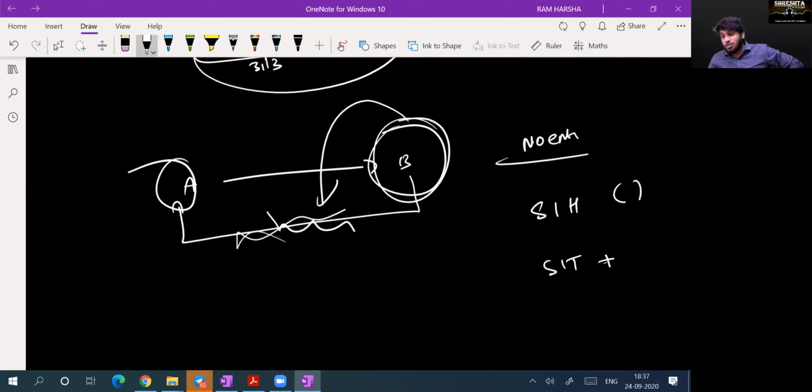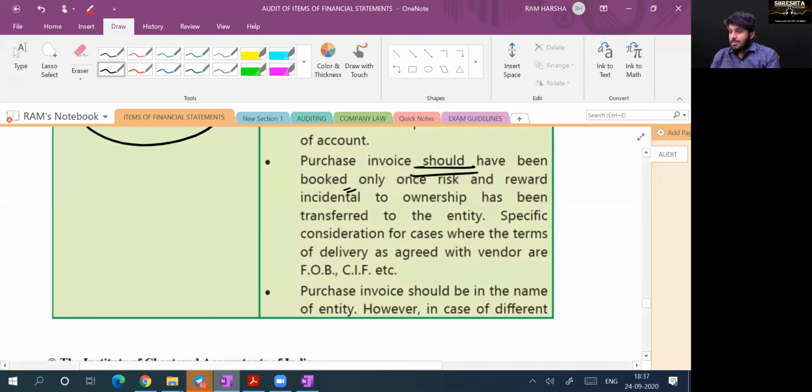So here stock in transit comes in the books of B. Previous case, stock in transit comes in the books of A. It depends upon in whose control the goods are. They are in my control, but they are not in my godown as on the day. So which means they are in transit. Clear? Yes, sir. So FOB, CIF, these all come under importation.